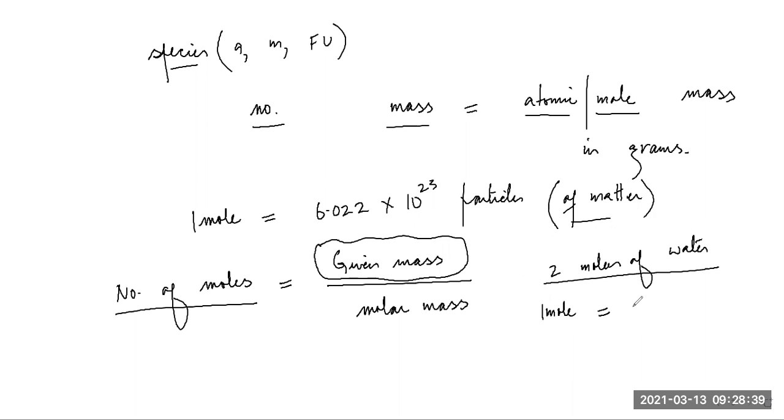First we will find the molecular mass of water, the mass of one molecule of water. H2O: 2 into 1 plus O is 16. These many units. Instead of U, write G. So 1 mole of water would weigh how much? 18 grams. So 2 moles would weigh 18 into 2 grams.